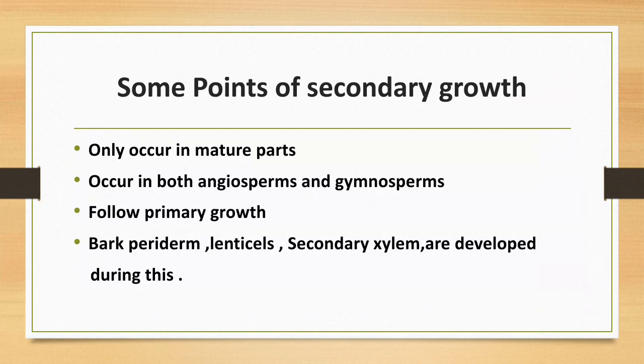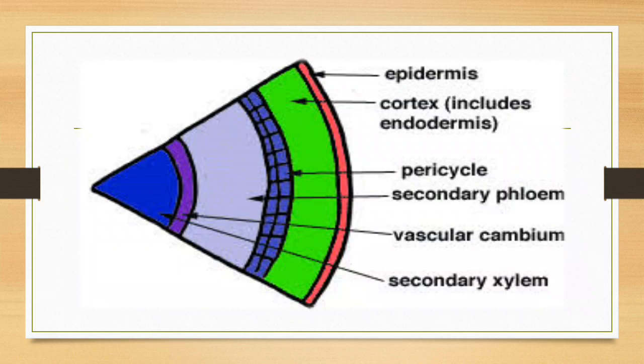Some points: secondary growth only occurs in mature plants, in both angiosperms and gymnosperms. They follow primary growth. Bark, periderm, lenticels and secondary xylem are developed during this. You can observe here in the diagram epidermis, cortex, pericycle, vascular cambium, secondary xylem, secondary phloem.